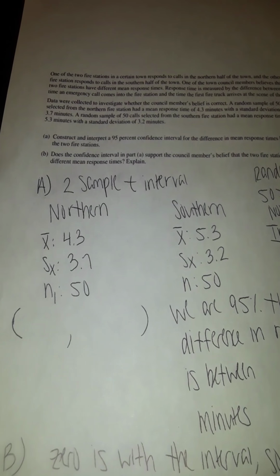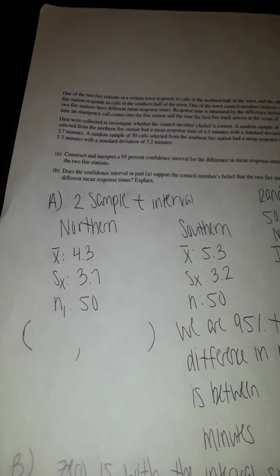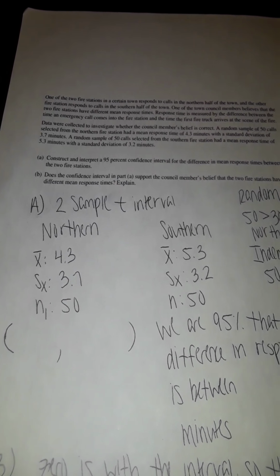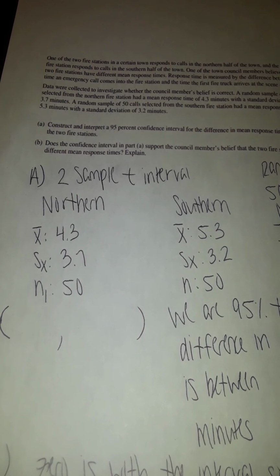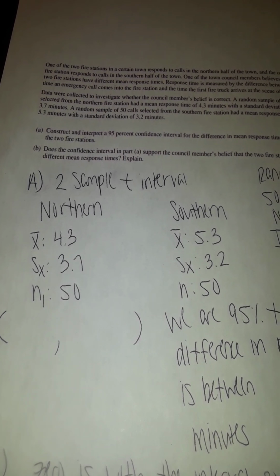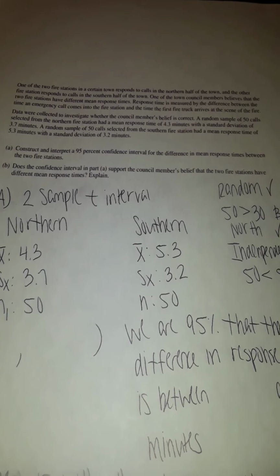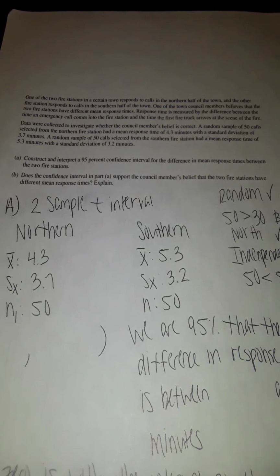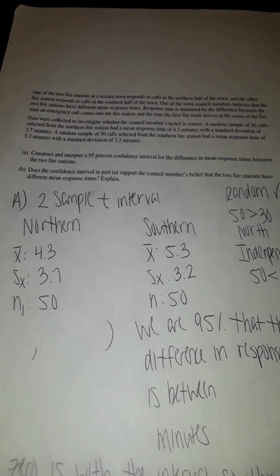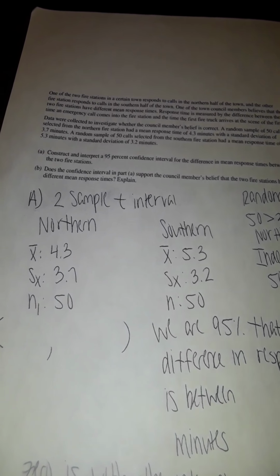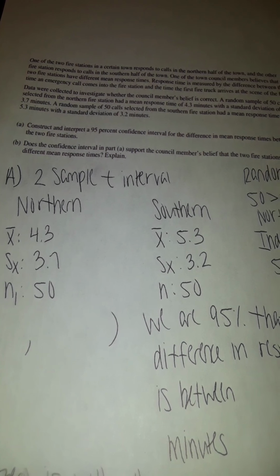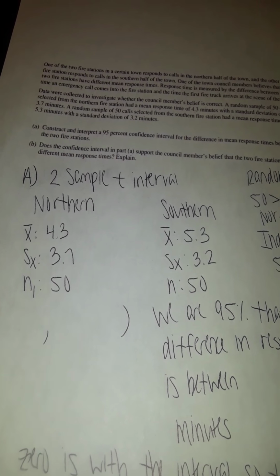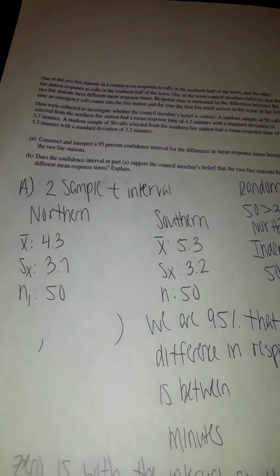Okay. Now this one again is not a paired t-interval. This is actually two samples. They don't come from obviously the same one. One's from the north part of town, the other from the southern part of town. Again, here are the stats. The mean is 4.3, standard deviation 3.7, sample size was 50. That's from the northern fire station. Southern one was 5.3, 3.2, and sample size again was 50. The councilman is claiming that there is a difference, and you see the average time is in fact different, but we can never go off of that because those are from samples, and we don't know anything about the two parts of the town.